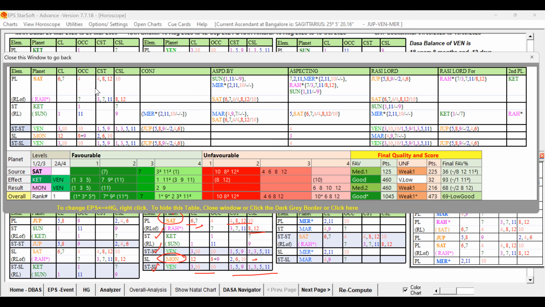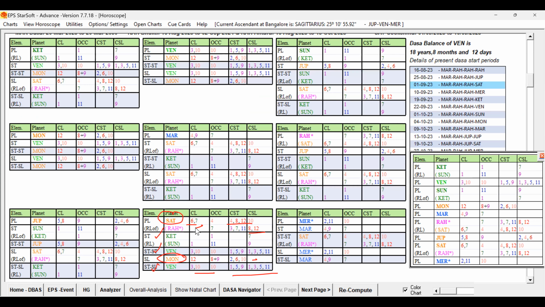It indicates what? If you look at the planet, the star level is good and the 12 level is also supporting, but the sub-level itself is weak. That sublord in the star of Venus is supportive, but is influenced by Jupiter. Here also, Jupiter, influenced by the source planet Saturn itself, is influencing the star lord indirectly. So that way, indirectly, Saturn rules over Ketu, and that sublord Moon is already weak, and Venus is under the influence of the unfavorable Jupiter. It is indicating some weakness, definitely indicated by the seventh lord.